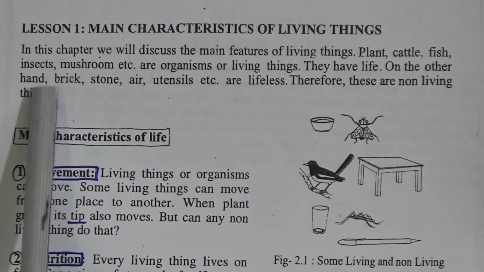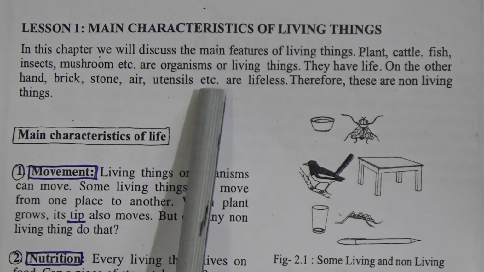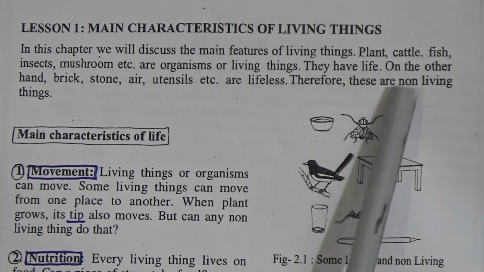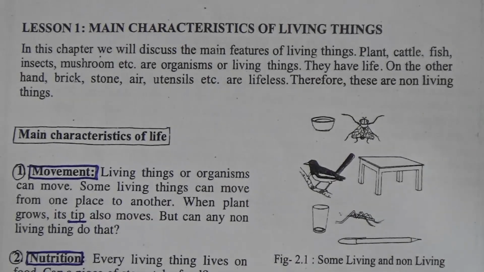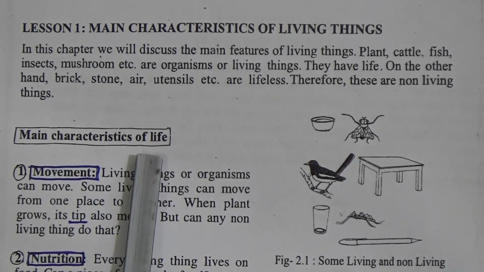On the other hand, brick, stone, air, utensils, etc. are lifeless. Therefore, these are non-living things. Chair, table, book, pen, they are non-living things. Cat, fish, rui, cow, dog, they are living things. Now, what are the characteristics of living things? We will discuss the main characteristics of life.